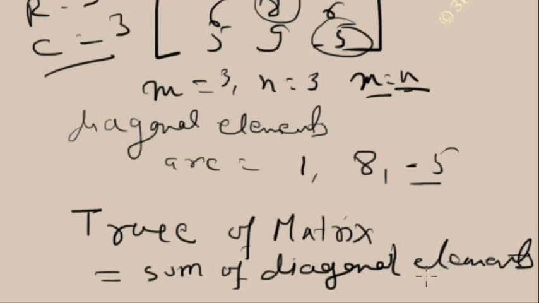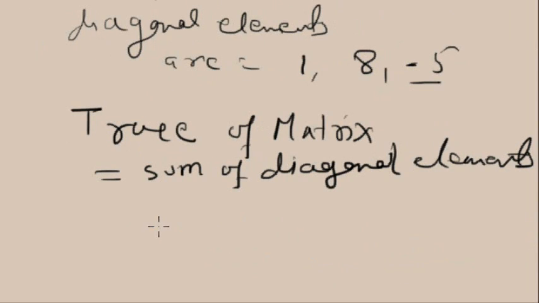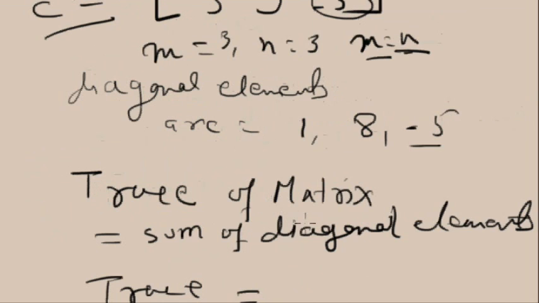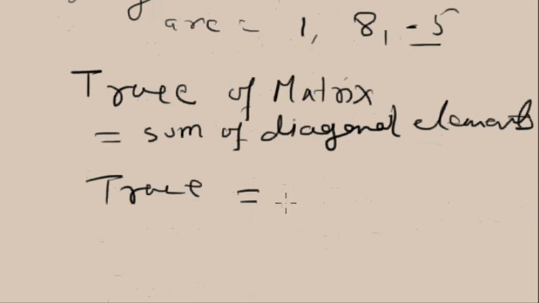In this example, the trace is equal to 1 plus 8 minus 5. 9 minus 5 is equal to 4.